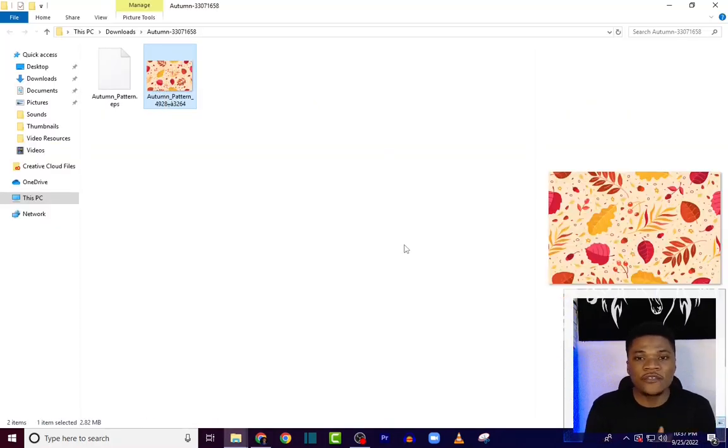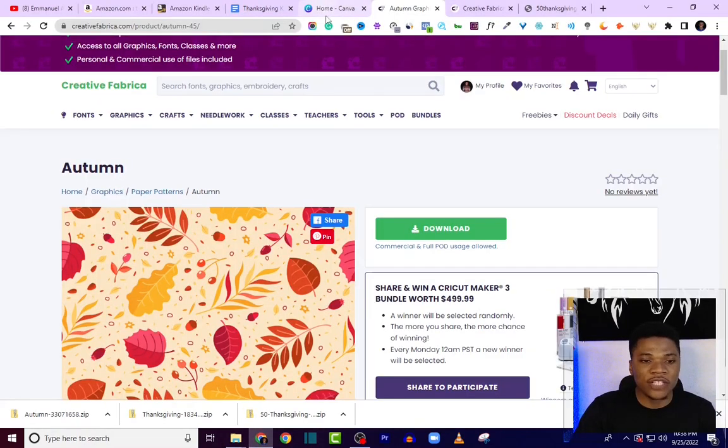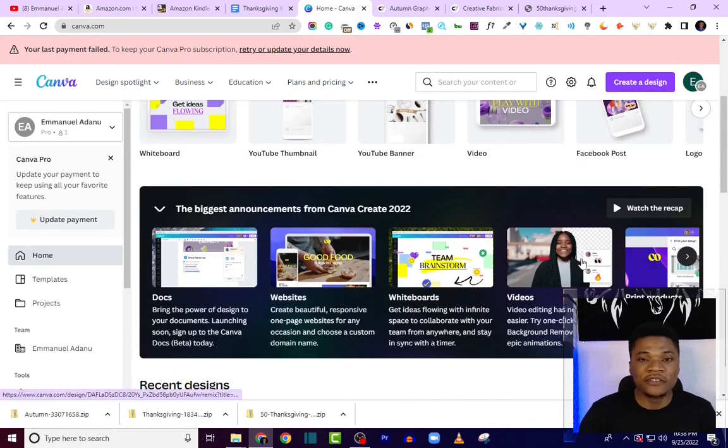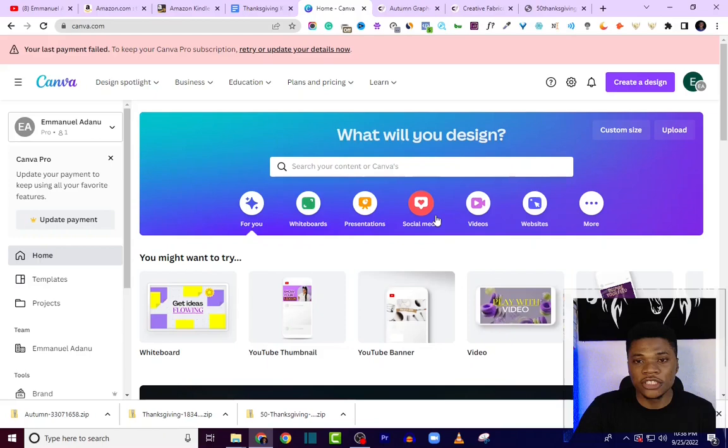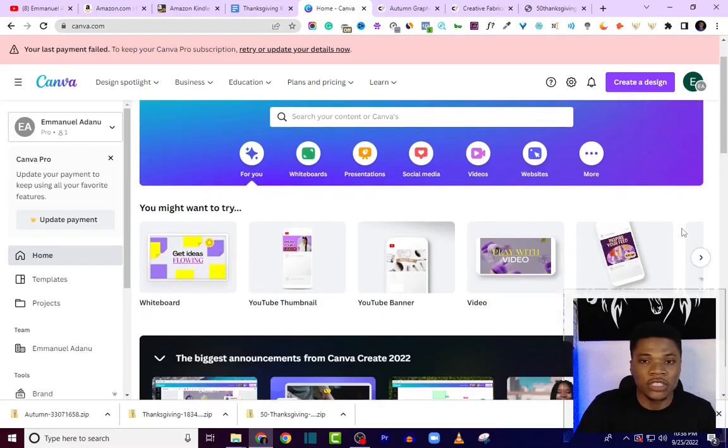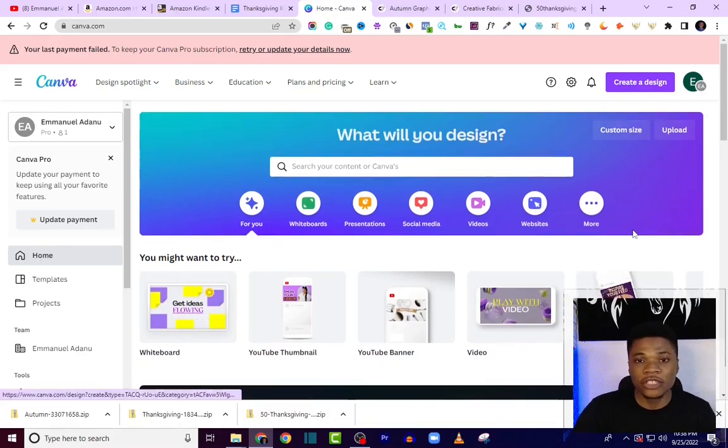Basically, right now we have all the resources we need for our book, and now it's time to put this book together, and we are going to use canva.com. And here on Canva, the first thing we are going to do is to create our book cover. So just log into your Canva account, and if you don't have a Canva account yet, create a new Canva account. I'll also leave a link below in the description. You can even use the free version of Canva to do what I'm about to show you.